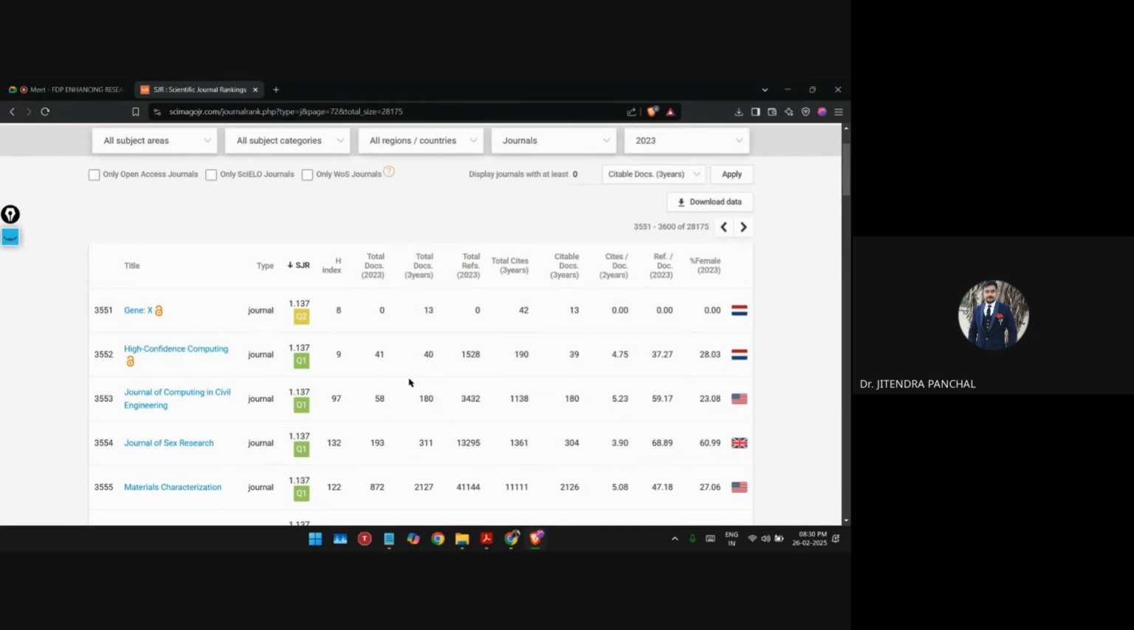So Q1 is nothing but what? It's the top 25% of journals in the world. If your paper is published in Q1, that means your research paper is published in the top 25% of journals of the world. Understood now?